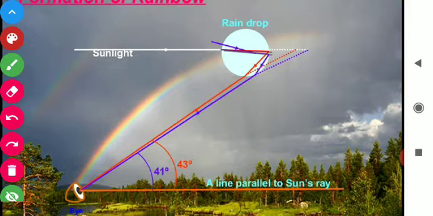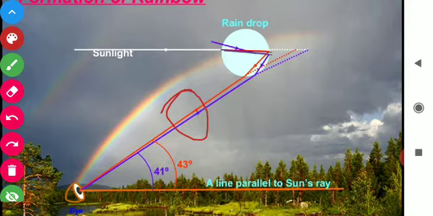So when the light comes and strikes here, then it will be reflected back. Then the reflected light from this is the spectrum of 7 colors.